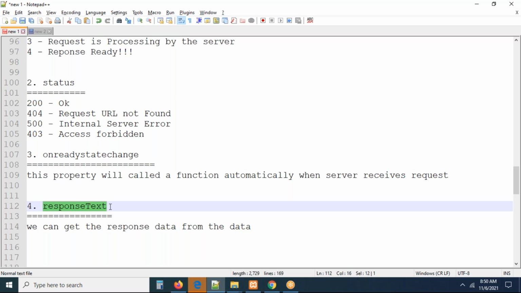So these are three steps, guys. The first step is creating the object, the second step is sending the request, and the third step is handling the response. How these three steps will work together, we can see in tomorrow's session. I will explain how these three steps work in a programmatic manner then.